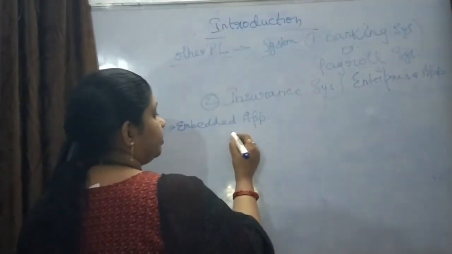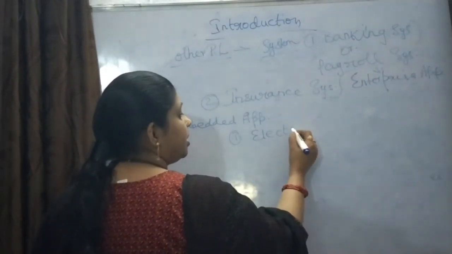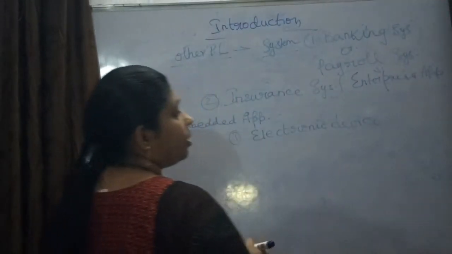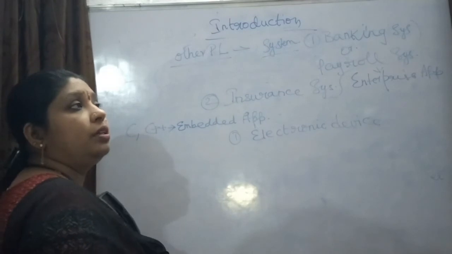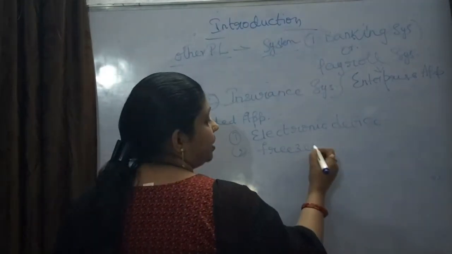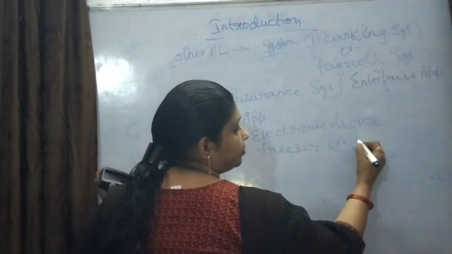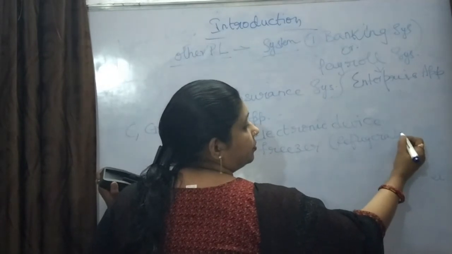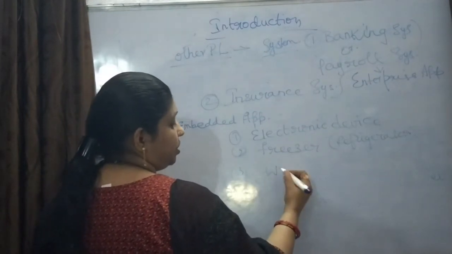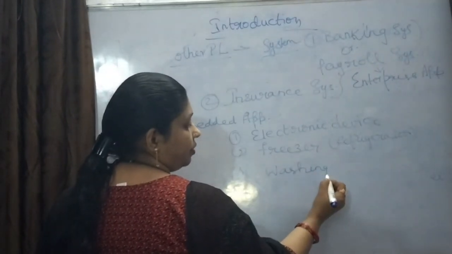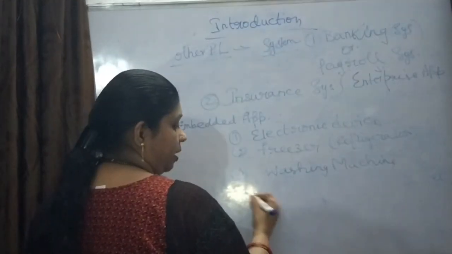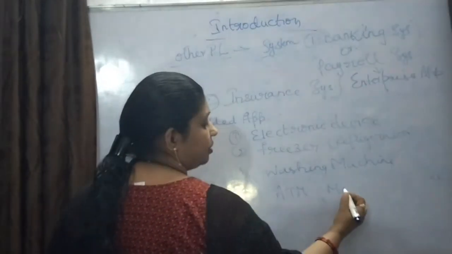For example, any electronic device, whether it is a cell phone, freezer, that is refrigerator, washing machine, even an ATM machine.